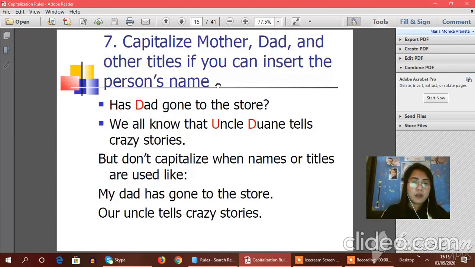Rule number 7. Capitalize mother, dad, and other titles if you can insert the person's name. Has Dad gone to the store? We all know that Uncle Juan tells crazy stories. But always remember that you are not allowed to capitalize the names or titles that are used like this: My dad has gone to the store. Our uncle tells crazy stories.